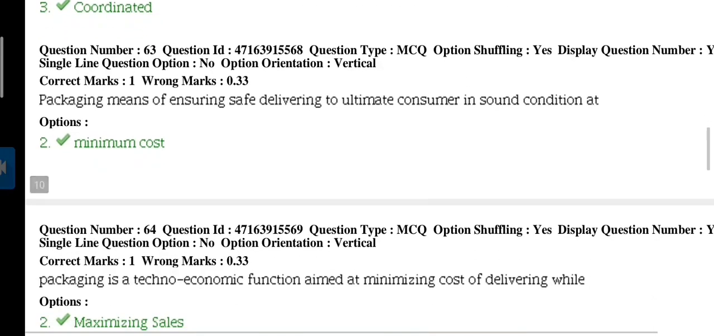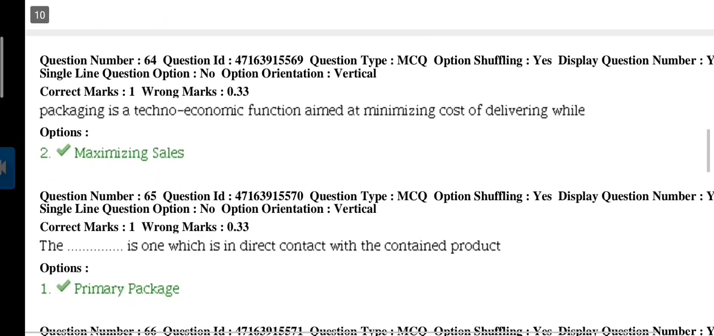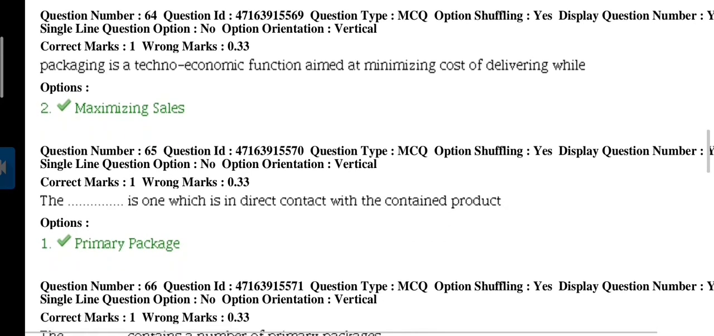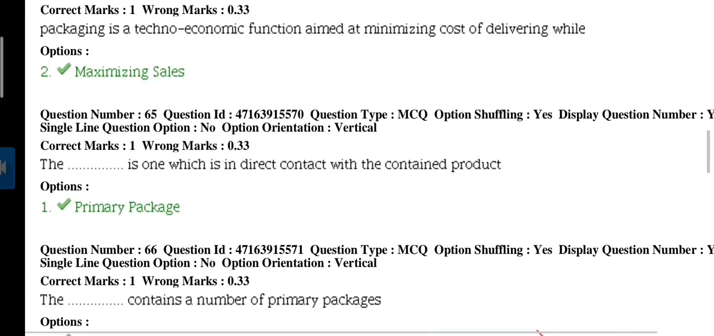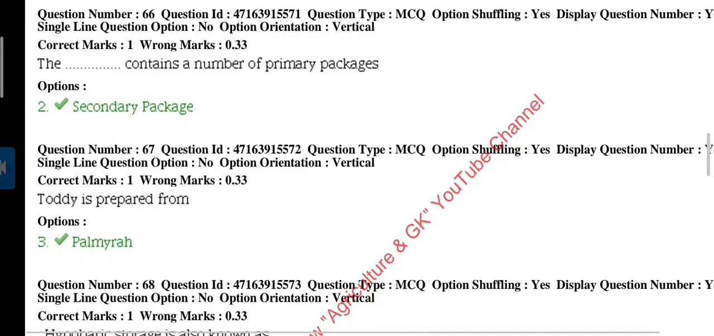Next question 63. Packaging means of ensuring safe delivery to ultimate consumer in sound condition at, answer is minimum cost. Next question. Packing is a techno-economic function aimed at minimizing cost of delivering while, answer is maximizing sales. Next question 65. The dash is one which is in direct contact with the content product, which is primary package. Next question 66. The dash contains a number of primary packages, which is secondary package.